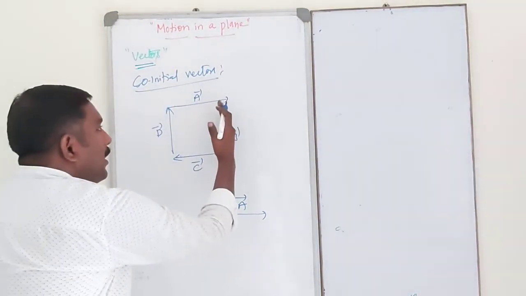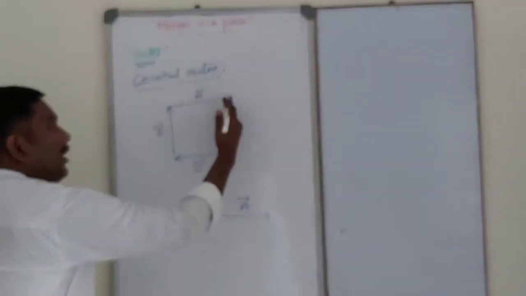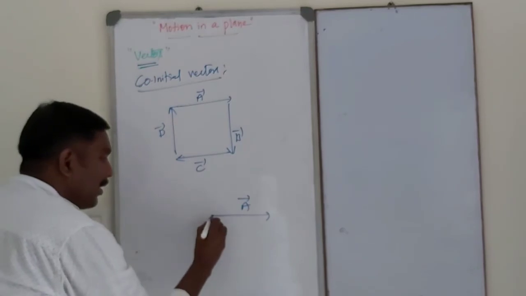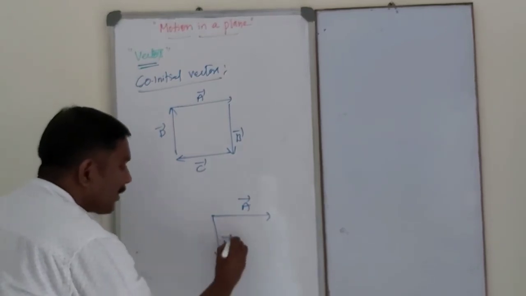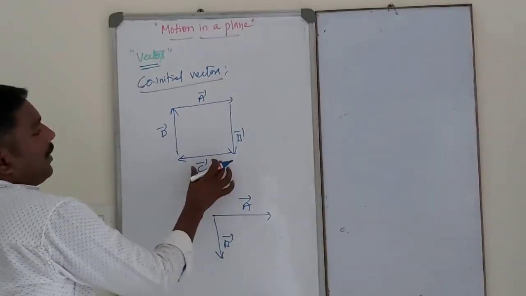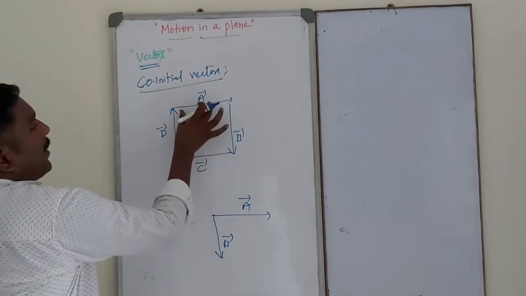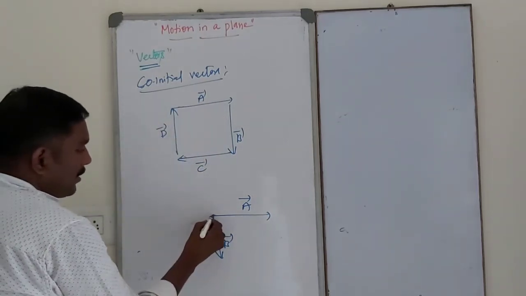Suppose vector B is displaced, its magnitude and direction do not change. Then I brought its edge like this. This is B vector. And C vector, I displaced it to this side like this.